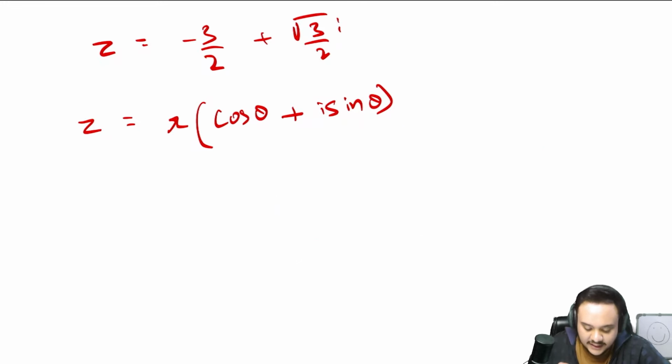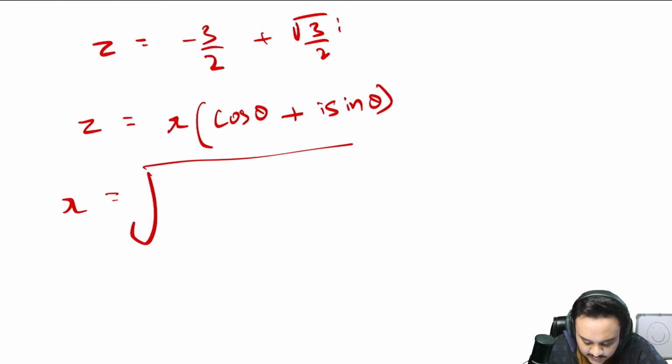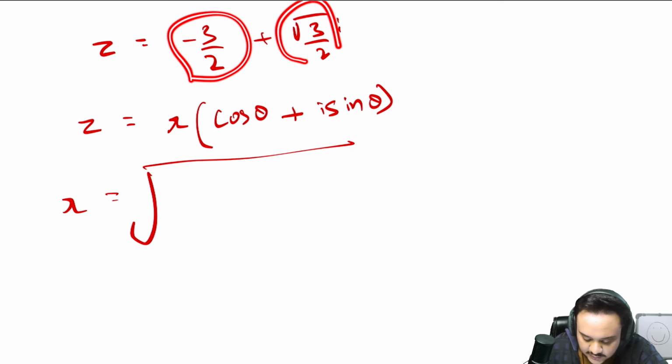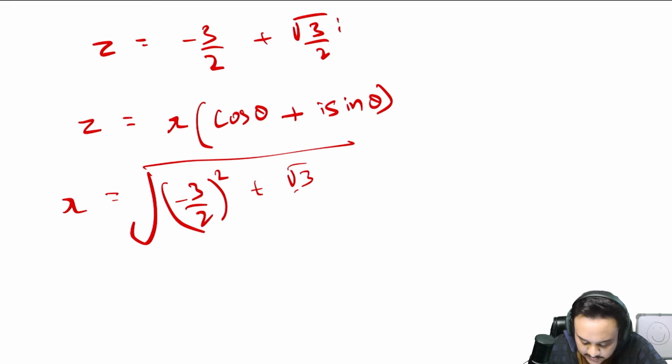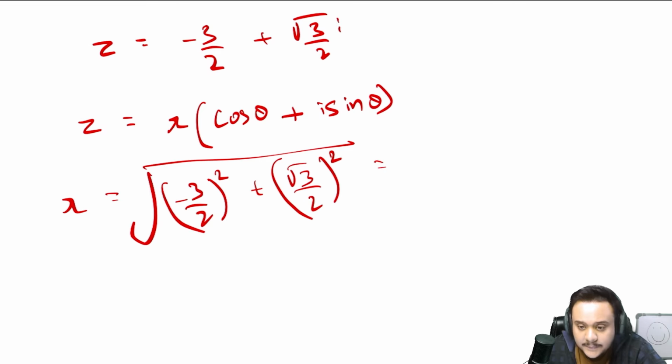But to actually reach this form, we need a bunch of stuff. For example, we need theta, we need r. Before that, we cannot use this formula. So now let us try to find all of that. First of all, r, you already know how to find it. You square both of these coefficients, add them up, and then take the root. So minus 3 by 2 whole square plus root 3 by 2 whole square. You will get root 3.